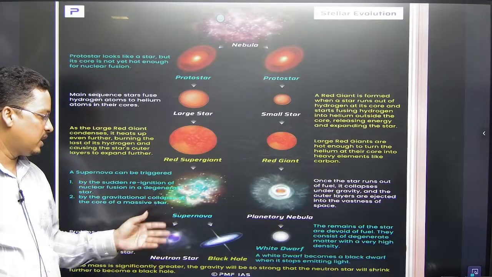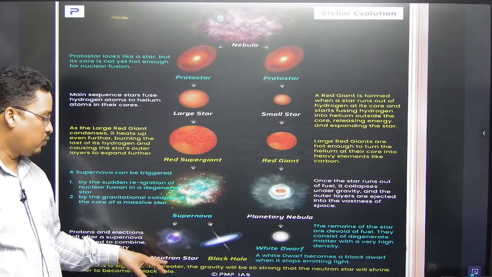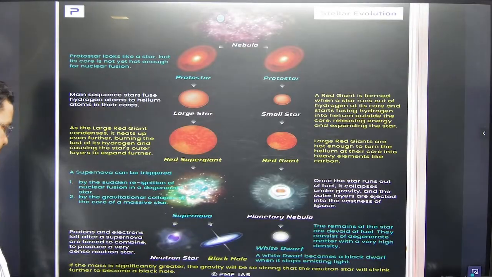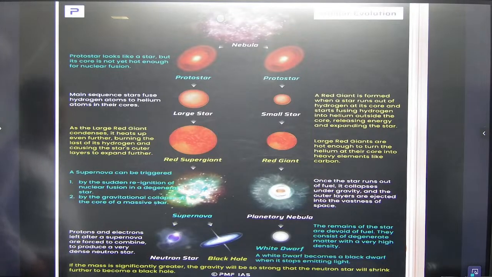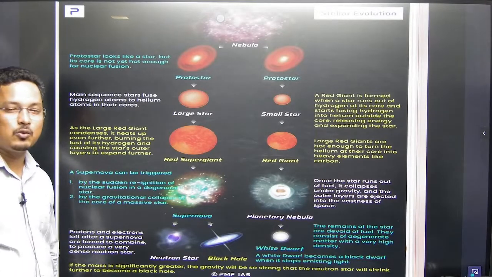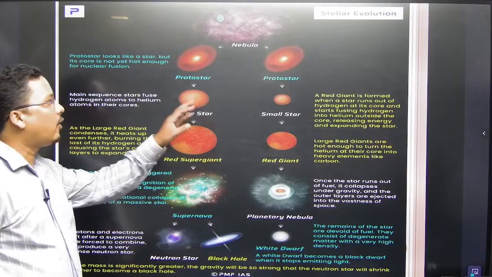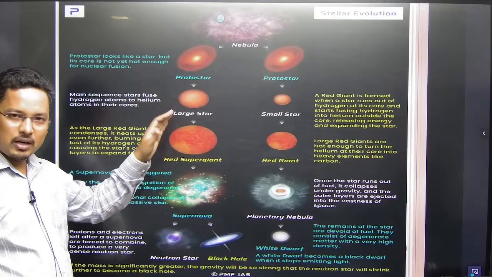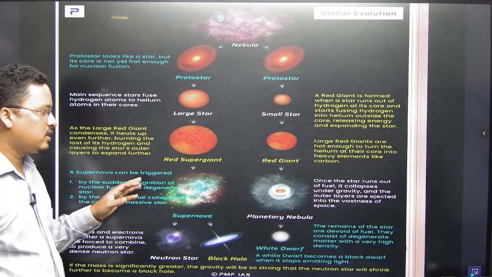As it explodes, it turns into two things: the neutron star and the black hole. The neutron star will be there with more radiation, and the supernova explosion will be there. And the black hole attracts everything. What does a black hole look like? Black. So this is how stars evolve, the stellar evolution.